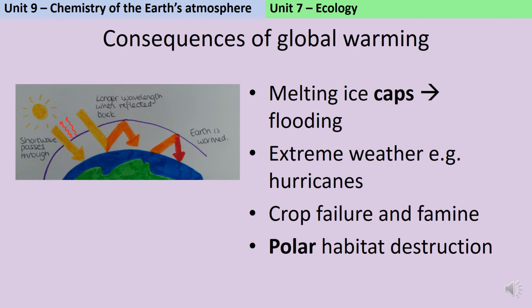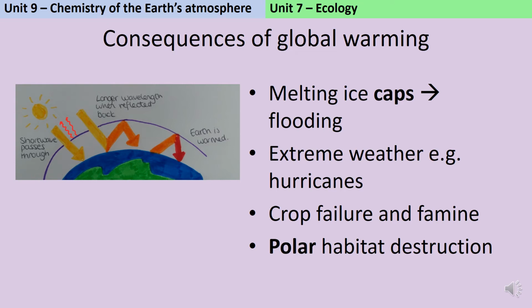The first consequence, which is fairly obvious, is the impact of melting ice caps. An ice cap is a sheet of ice up to 50,000 kilometres squared, and it's these melting that we're particularly concerned about, for a few reasons. For one, they're so big, so as they melt, that's a huge amount of water that's going into the sea. That causes problems in terms of sea levels rising and is also going to affect the salinity, which has lots of knock-on effects. Also, those big white sheets of ice act really well to reflect the sun's rays back before they can be absorbed. So as they disappear, this just speeds up the rate of climate change. In the last couple of years, the biology exams have specifically refused to give credit for icebergs melting or just ice melting.